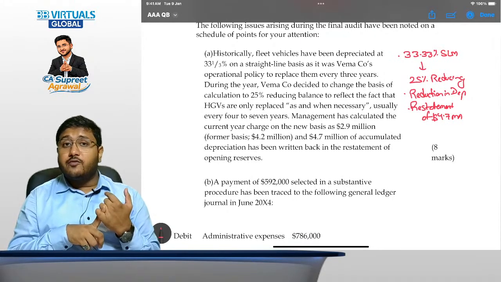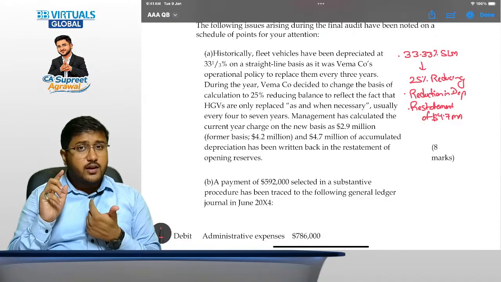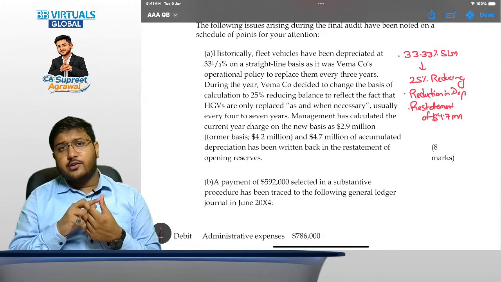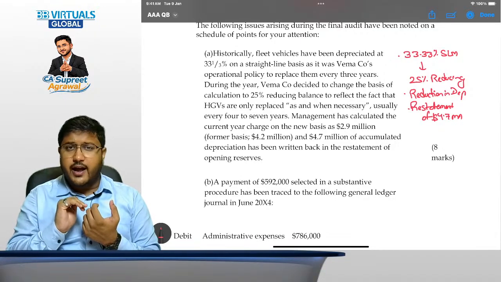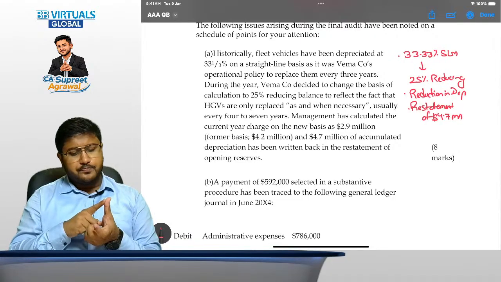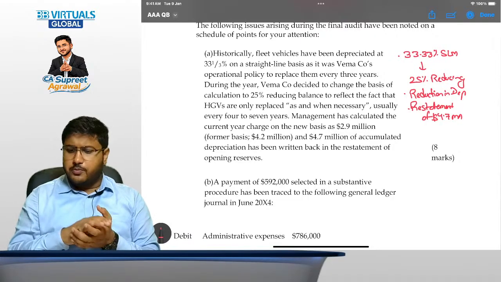Then we should obtain confirmations from experts if it is required, in case of certain specific machineries also. Then we can observe whether the related change in accounting estimate has been recorded and measured appropriately or not. We can also perform a recalculation of the depreciation. All of these could be the audit procedures.